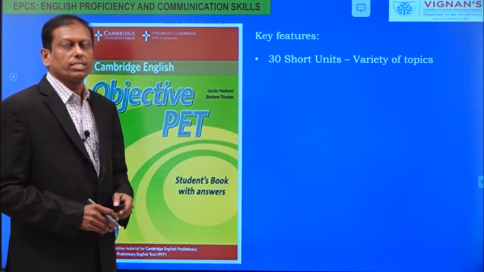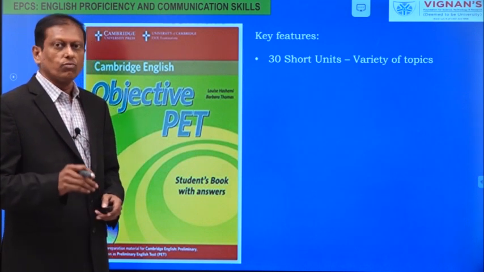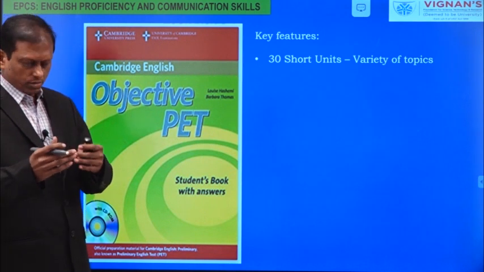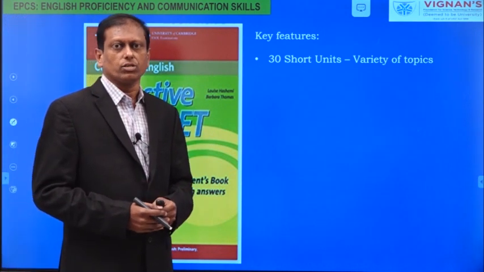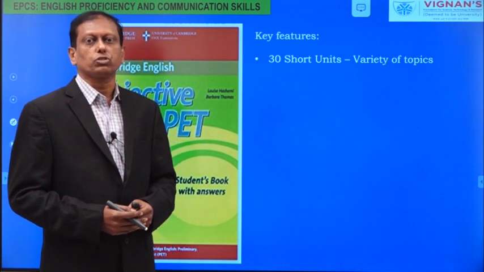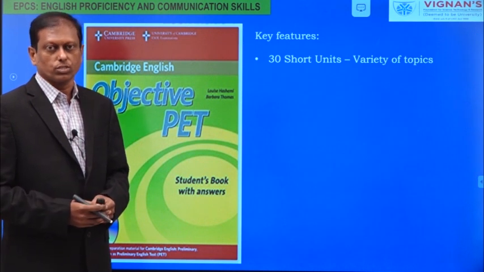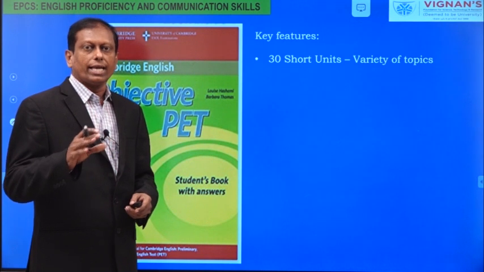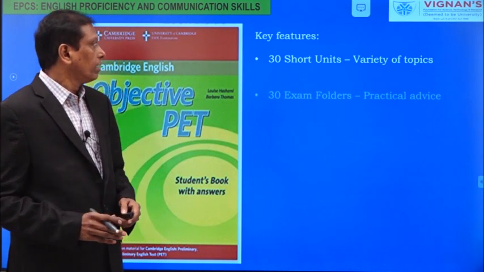And one more important thing: as we are going to be global citizens and work in many multinational companies, we are not going to confine ourselves to our own Indian culture, and we are getting introduced even to the cultures of various continents on this globe. That's why these 30 units will give us an idea of what is happening all around the world.